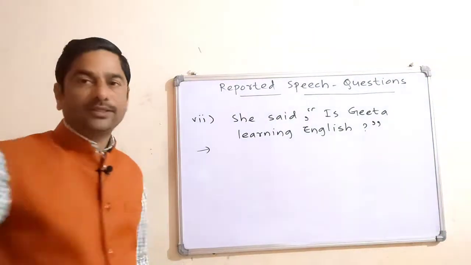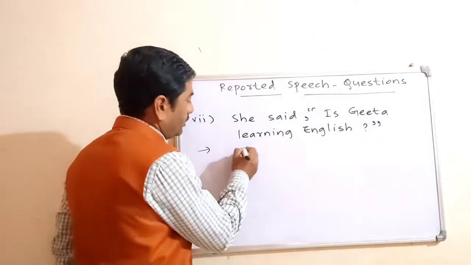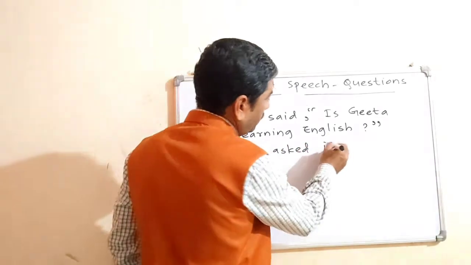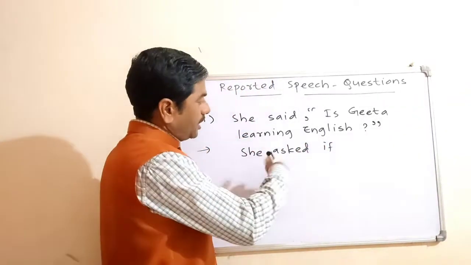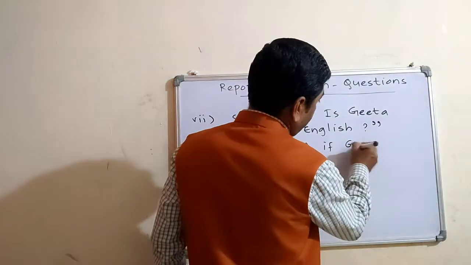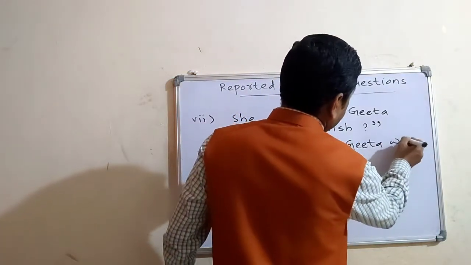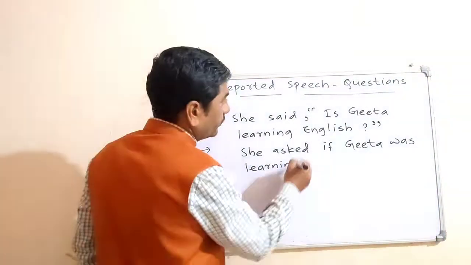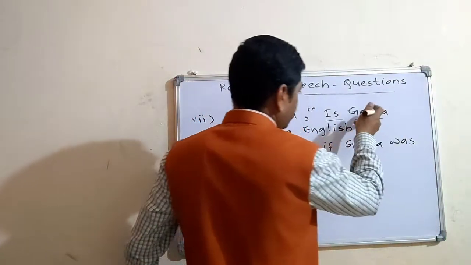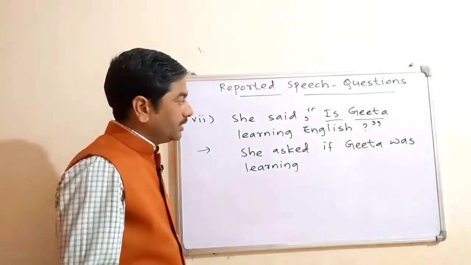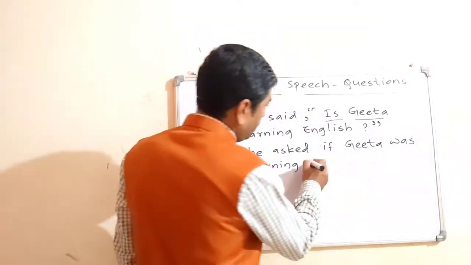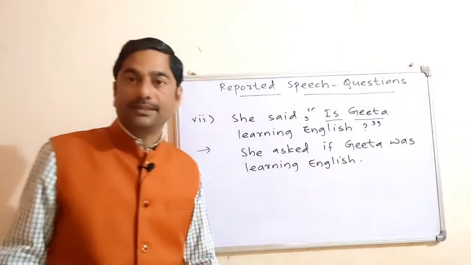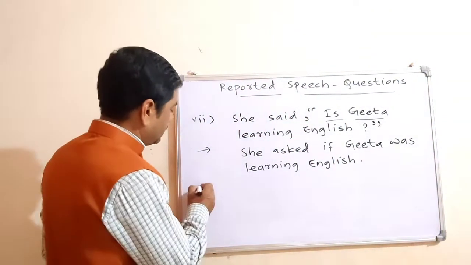So what will be the answer? She asked. In place of "said", you will make use of "asked". She asked if. You can make use of "whether" also. She asked if Geeta was learning English. You will change the order of these two words. You will take the subject first and then the auxiliary verb. If Geeta was learning English, and you will make use of a full stop at the end of the sentence.